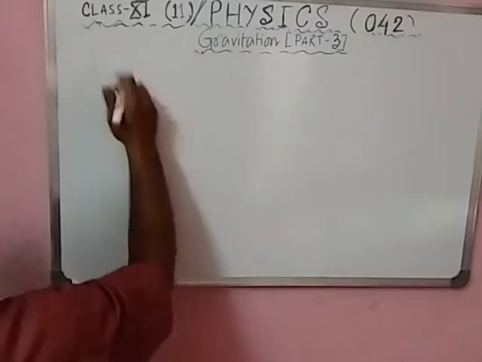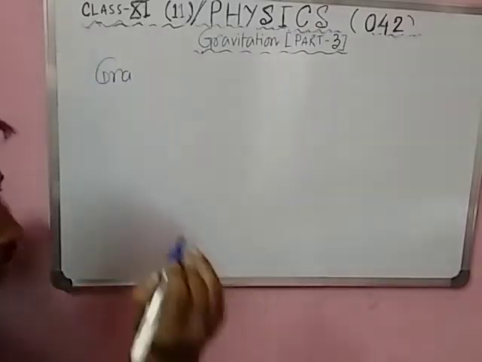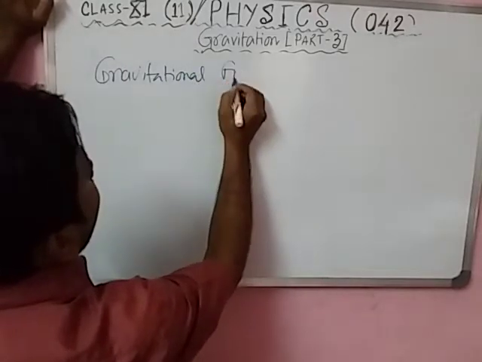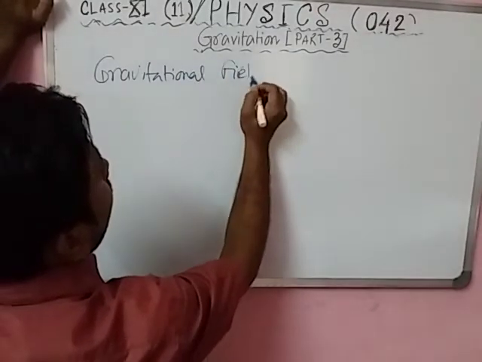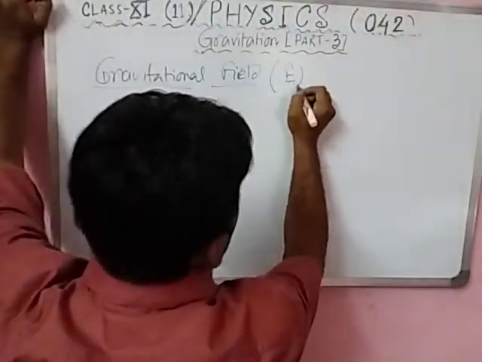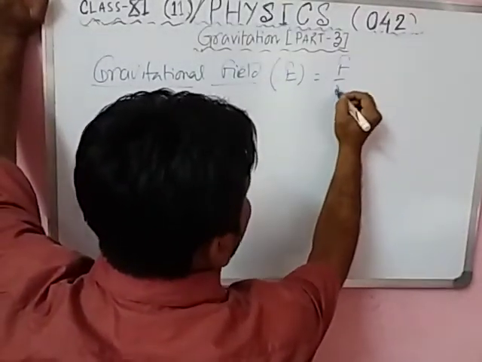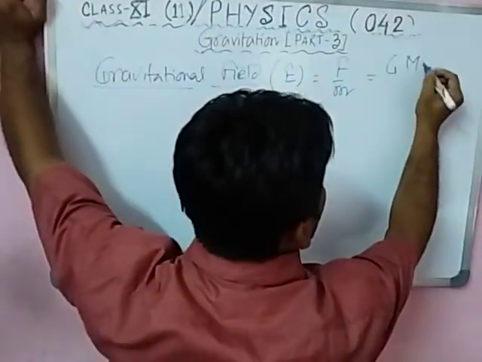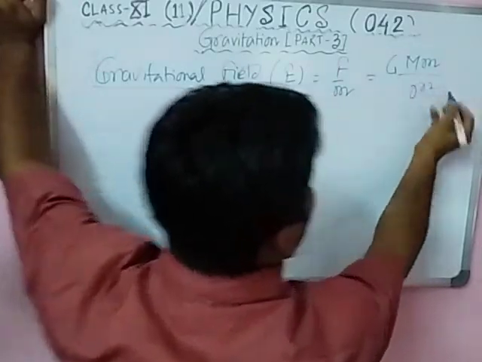So, gravitational field, write it down in your copy. Gravitational field we can write as E is equal to force by mass. You know the value of force, G M m by r square.